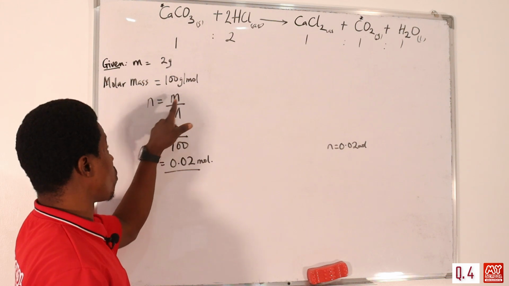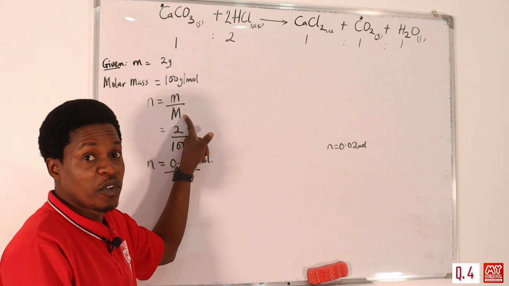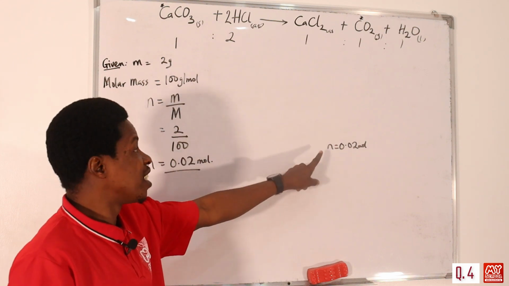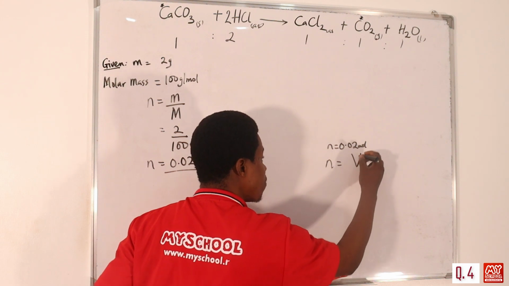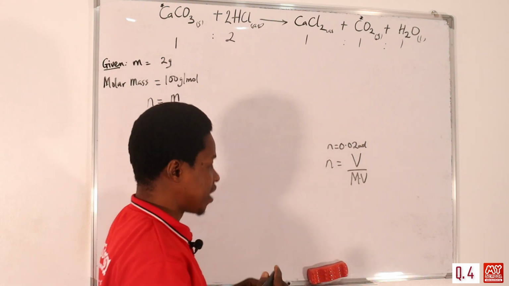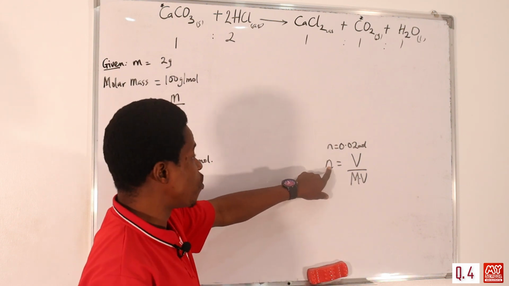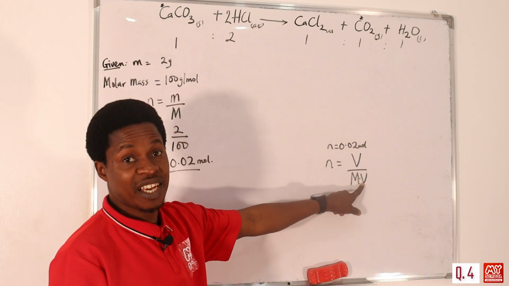We use number of moles equals mass over molar mass when we are calculating for solids. But when we are calculating number of moles in gases, we use number of moles equals volume over molar volume. Look at it again. For gases, number of moles equals volume over molar volume.